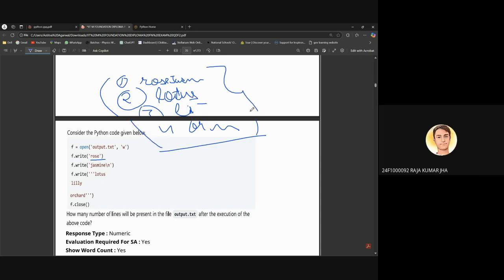Will the space be included or not? There is a space between Lily and Orchid. This space is only the line difference. Oh, I counted it as a line. No, it's only the line spacing. You know that sometimes in PowerPoint there is something called space between text. So this is only the space between lines and text. There is no extra line in here.